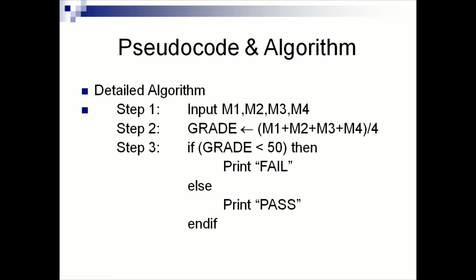Step 2: Add those 4 marks and divide, and store it under grade. Step 3: If the calculated marks, that is grade, is less than 50, then it is considered a fail. Else print pass. When an if statement comes, it should end with end if.